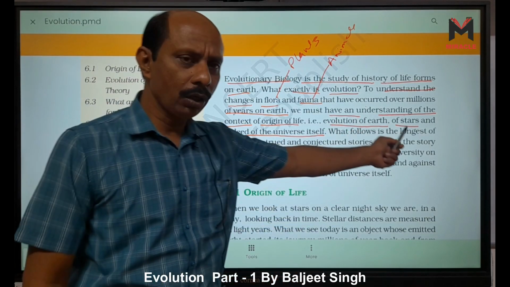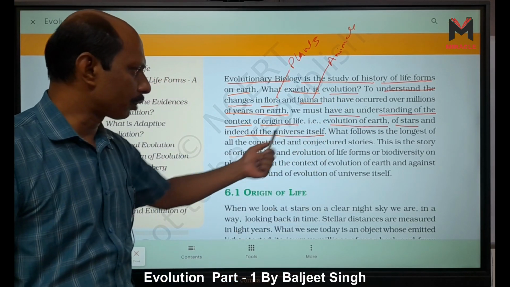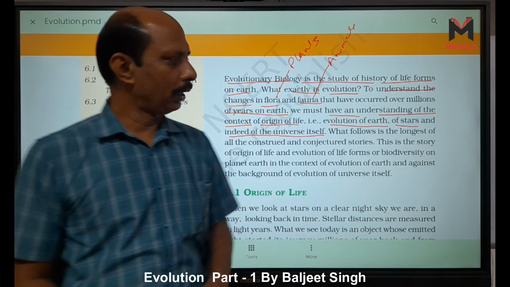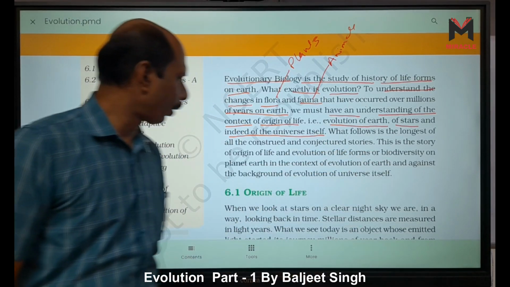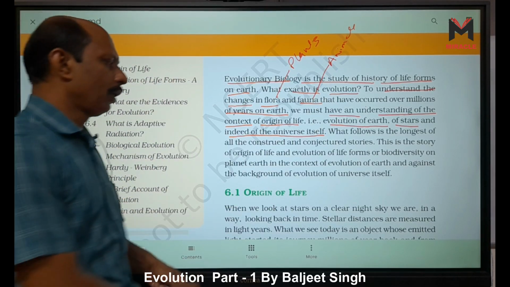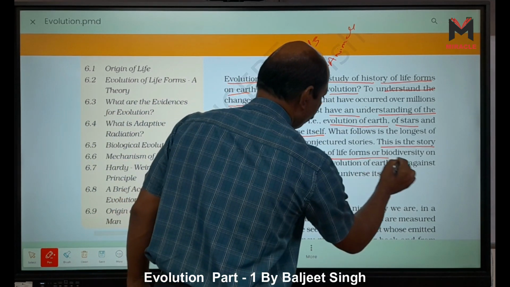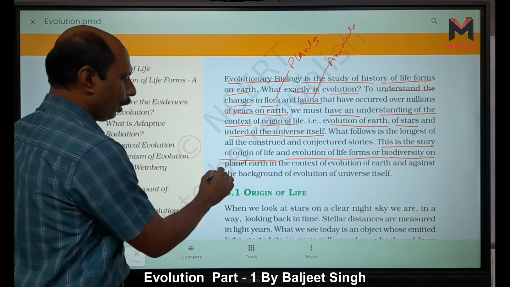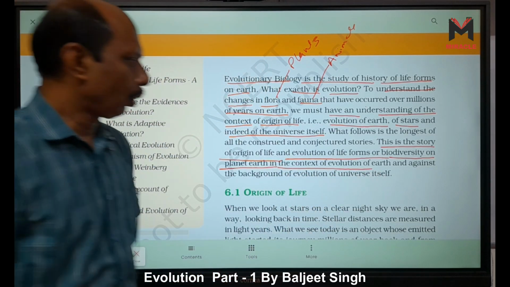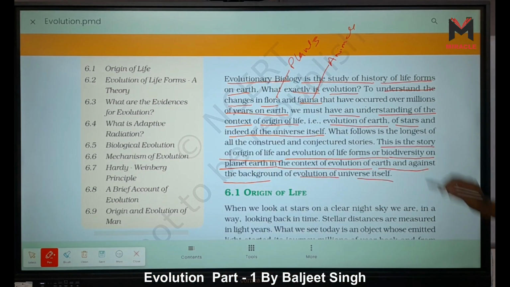So that is the evolution of Earth, evolution of stars, evolution of the universe, but here life is not there. So it is not evolutionary biology. Evolutionary biology means the history of life forms on Earth. What follows is the longest of all the constituted and conjectured stories. This is the story of origin of life and evolution of life forms or biodiversity on the planet Earth, in the context of evolution on Earth and against the background of evolution of the universe itself.